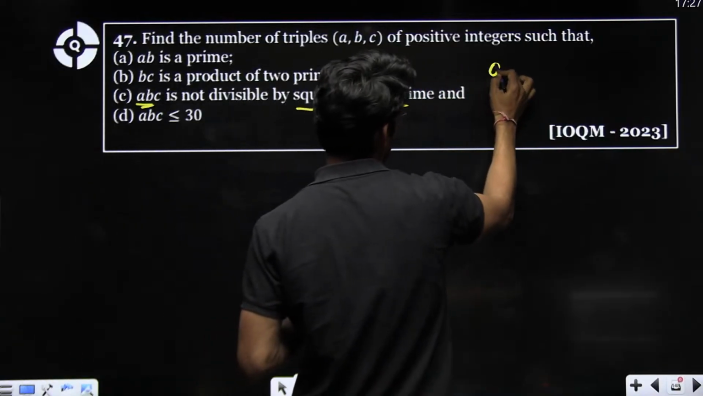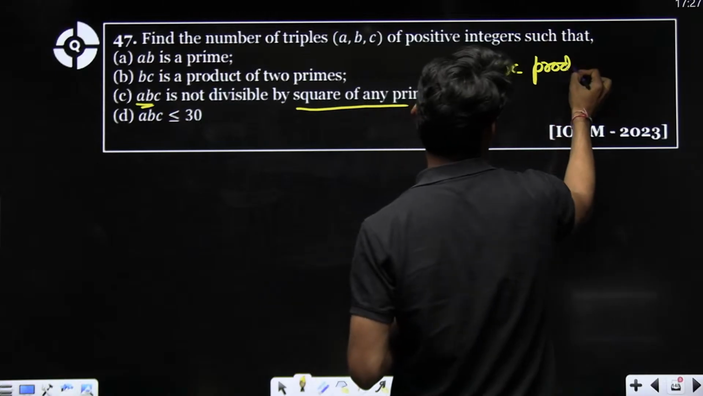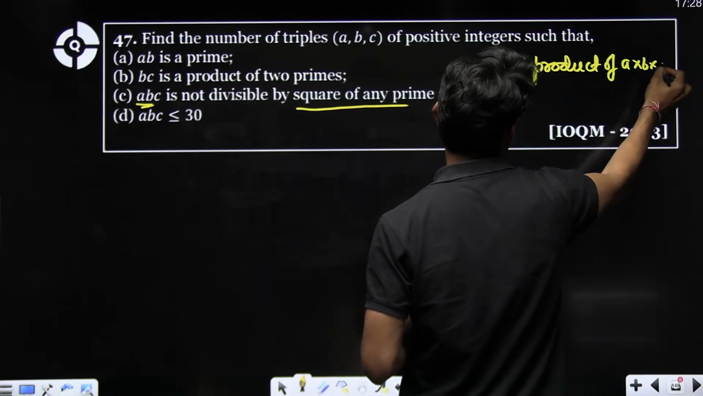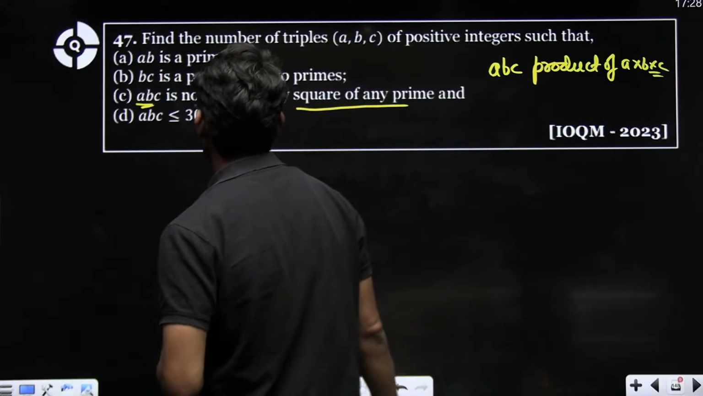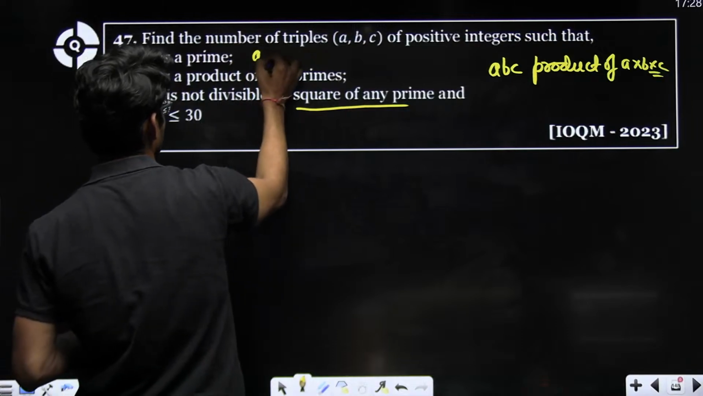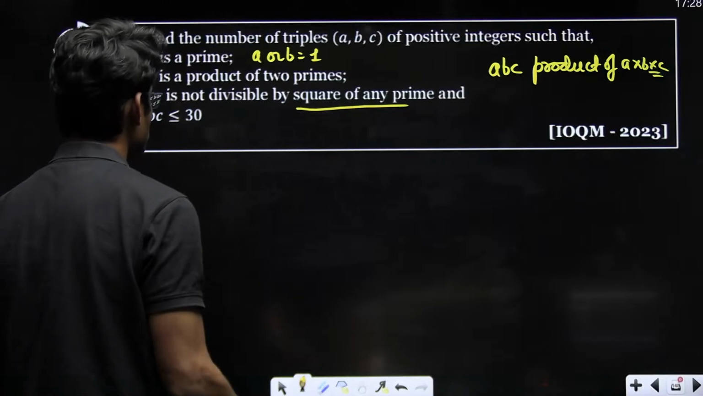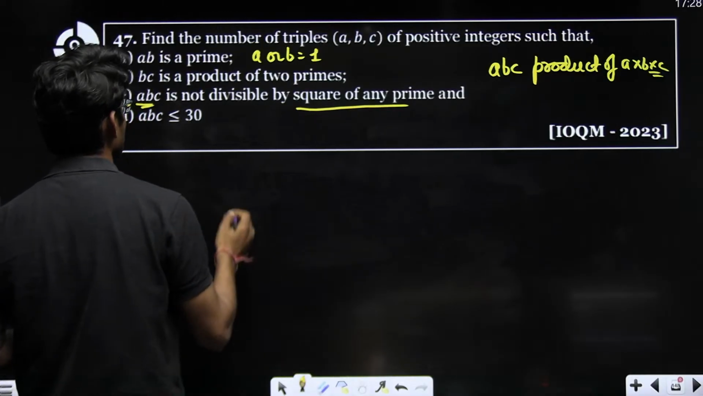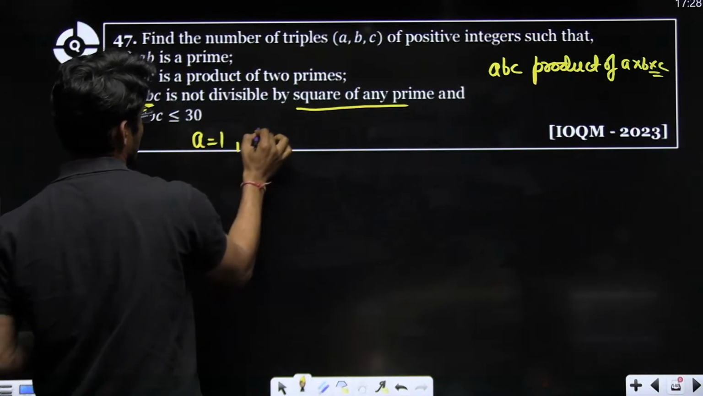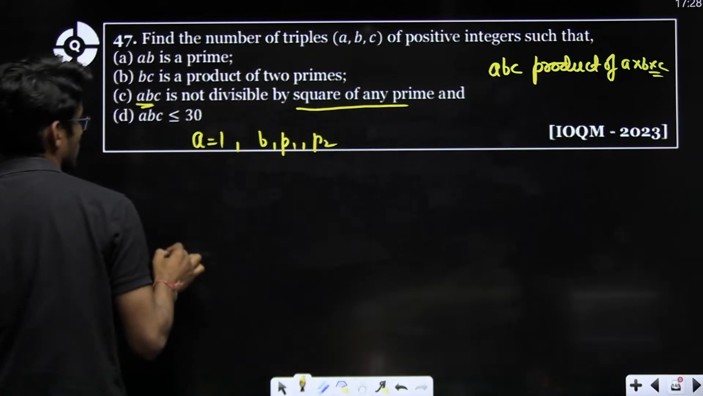ABC is the product of A and B and C. This is a product, right? Now A into B is a prime, so obviously A or B has to be 1. BC is product of 2 primes, so it means B and C will be prime, right? So A is definitely 1. B and C are prime number 1 and prime number 2, right?